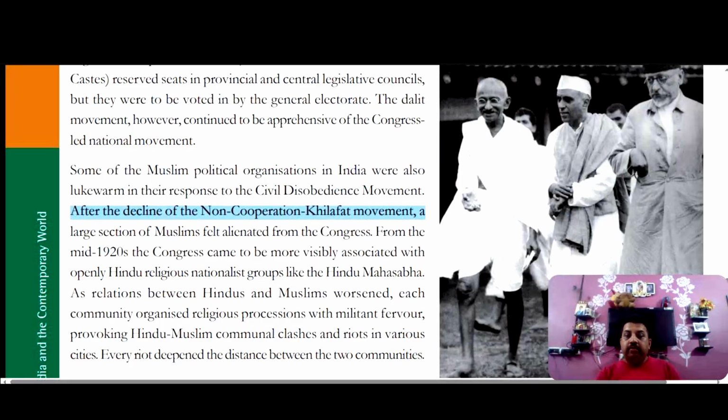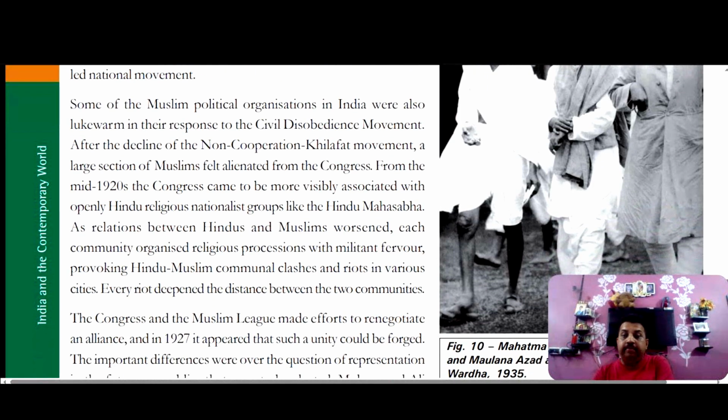After the decline of the non-cooperation and Khilafat movement, a large section of the Muslims felt alienated. That means they thought that they were being discriminated against by the Congress. From the mid-1920s, the Congress came to be more visibly associated with openly Hindu religious nationalist groups rather than the Muslims. They were closer to the Hindus, and this made some of the Muslim leaders think that they were being alienated by the Congress. And that was also a big limitation of the civil disobedience movement.